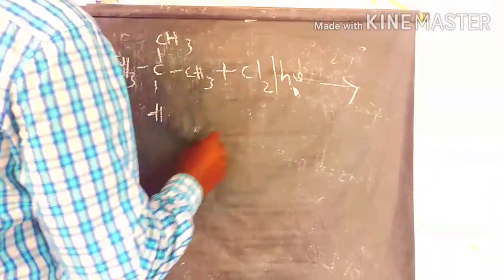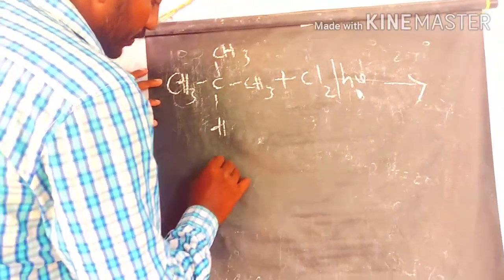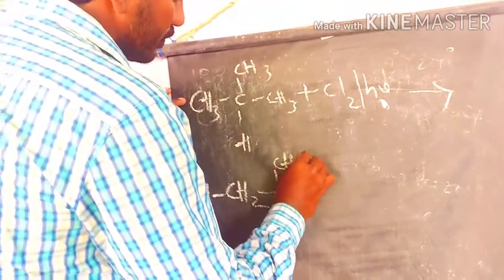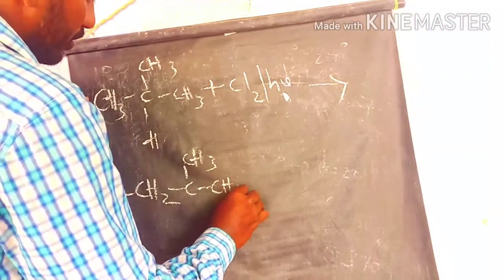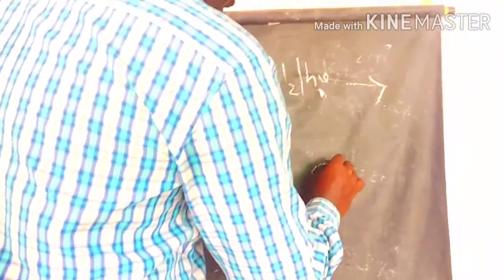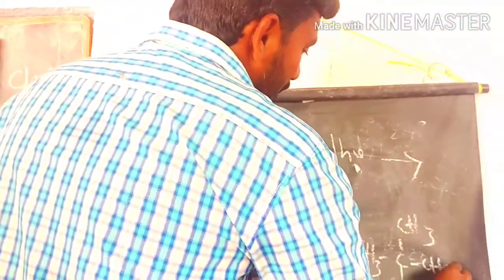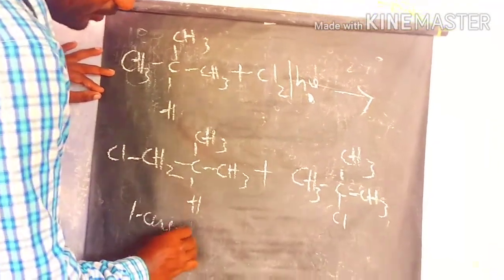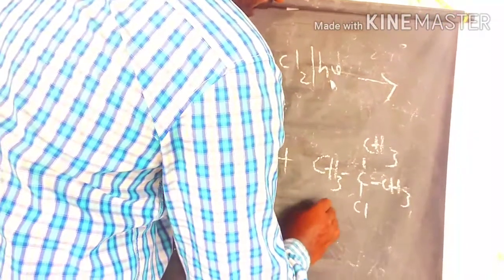We have two types of products. The first one, 1-chloro isobutane. The second one, tertiary butyl chloride. So we are getting two compounds.